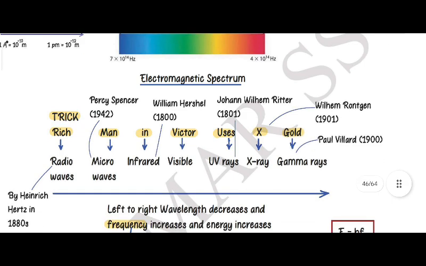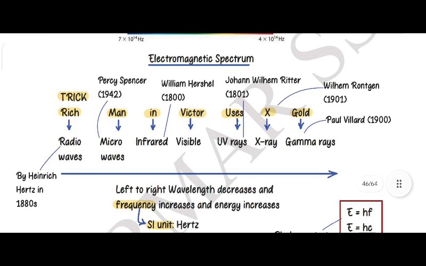Electromagnetic spectrum trick: Rich man in vector uses X-gold. Radio waves by Heinrich Hertz in the 1880s. Microwaves by Percy Spencer in 1942. Infrared rays, William Herschel in 1800.